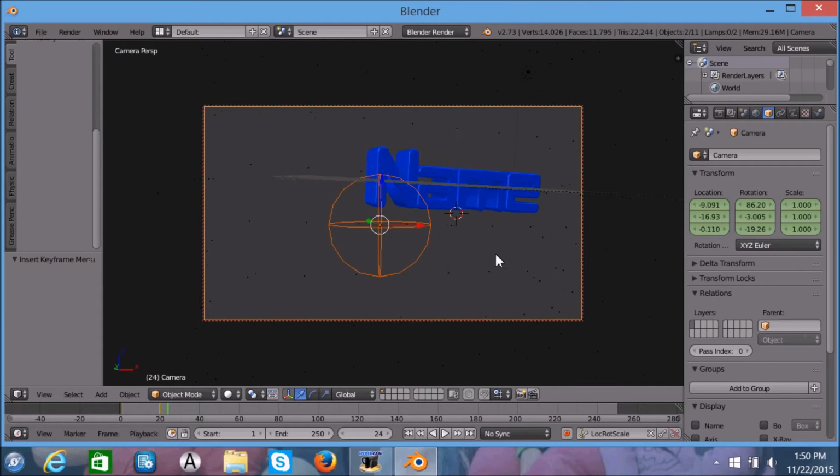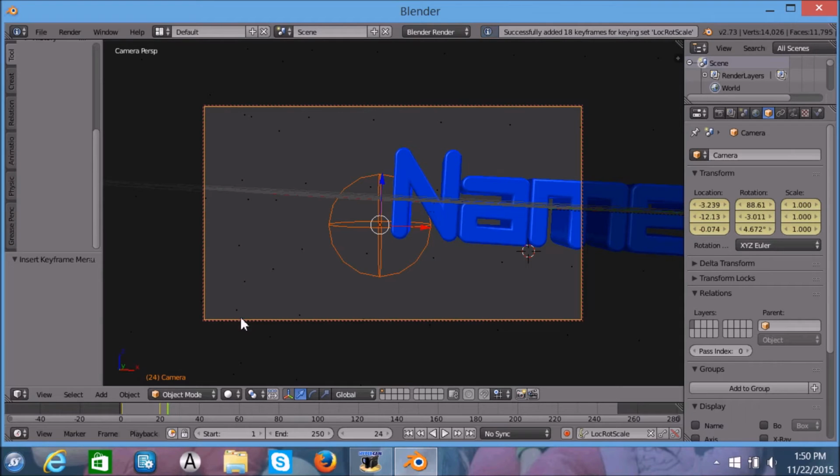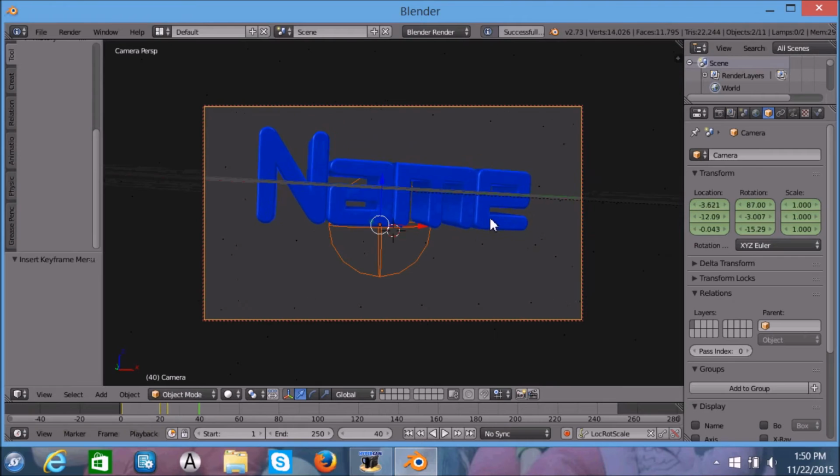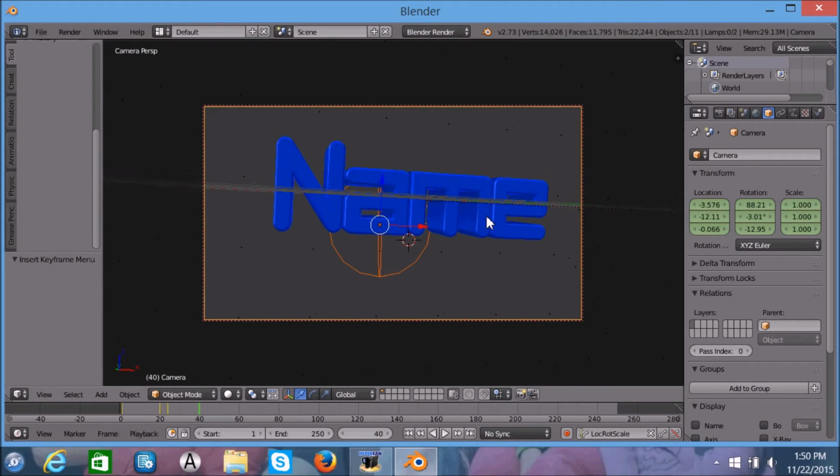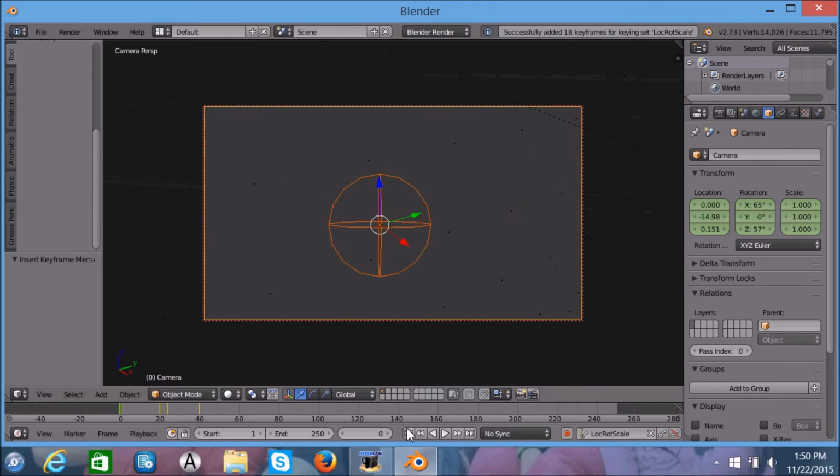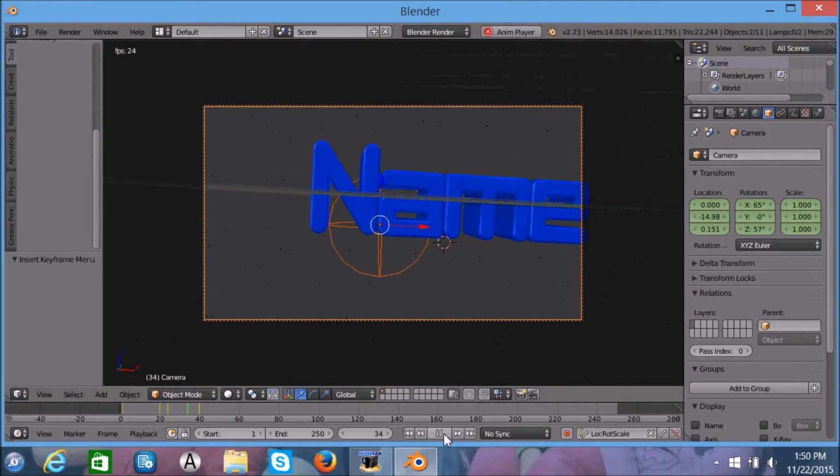And then we're gonna go up to the N and the A, like that. Now we're gonna press I. And then we'll do that. So there's your animation.